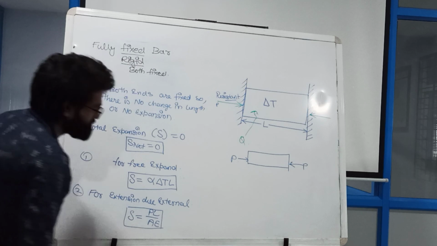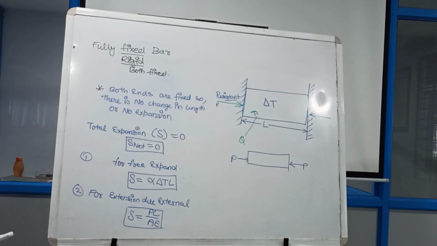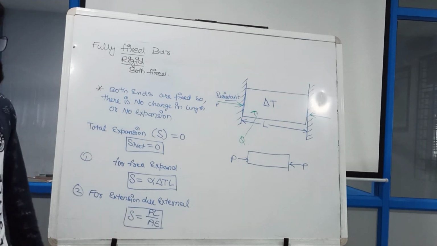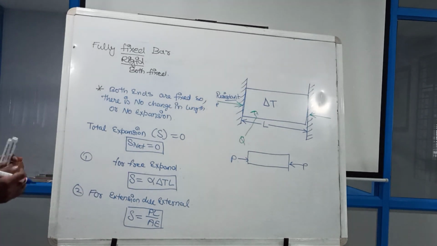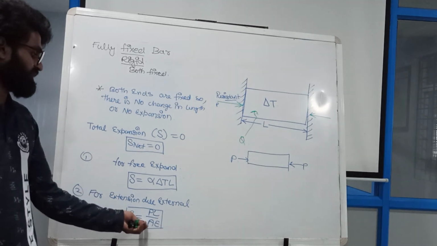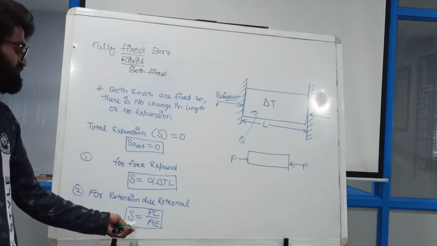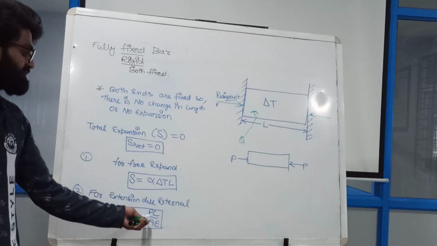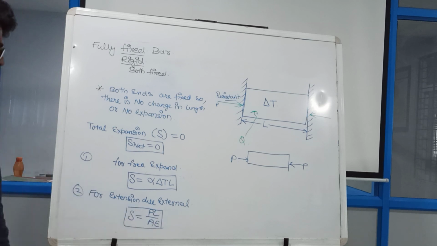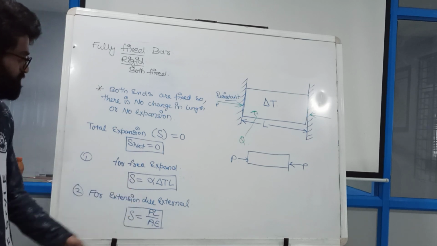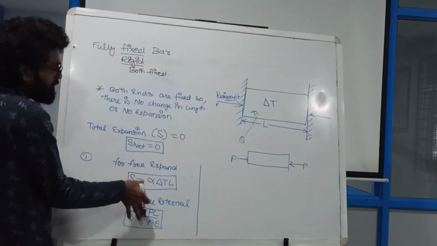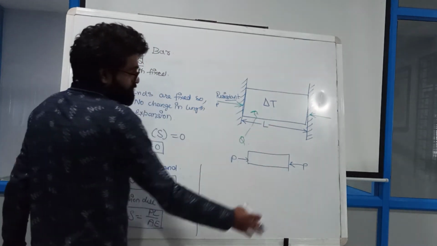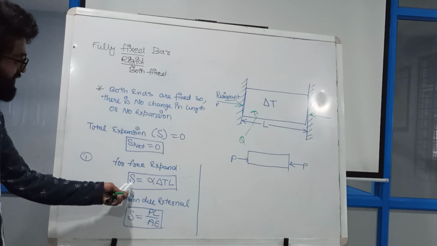Already we discussed this in strength of materials in earlier classes, that when a particular force is applied in a bar in the horizontal direction, we get our expansion or extension delta equal to PL divided by A. So I got these two values. Now these two combined make this.